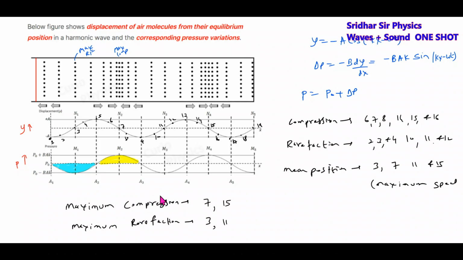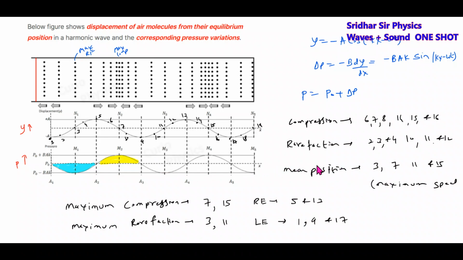Maximum compression, maximum rarefaction, and these are the rarefaction which are at right extreme: those which are at 5 and 13, and those which are at left extreme: 1, 9, 17. Okay, fine. So these are the ones having maximum speed.